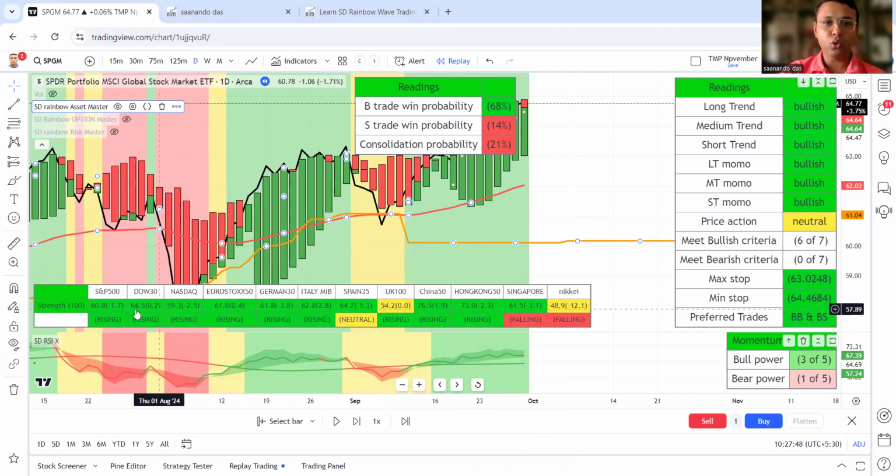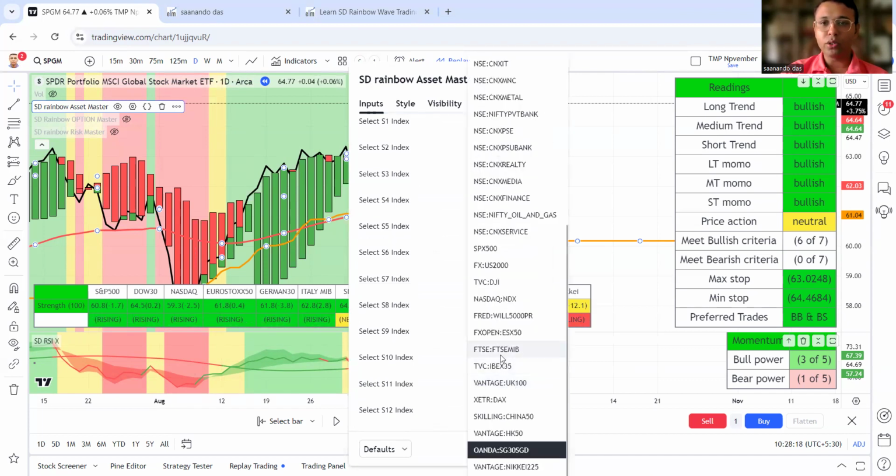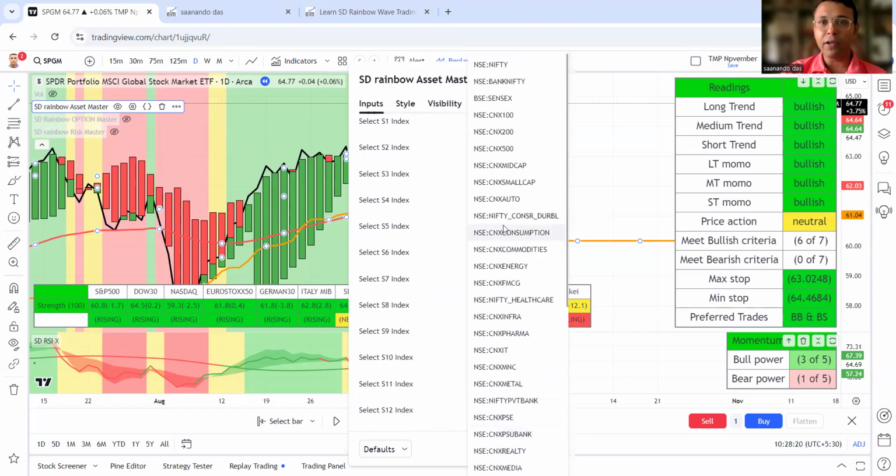It has changed. So I can see weakness. Spain is turning weak now. Spain has given a very good run, and we have seen Spain turning weak. That's interesting. Now weakness is in Singapore and weakness is in Japan. So these two stock markets are weak. The rest of the stock markets seem to be doing fine. So instead of Singapore, we can add our own. Singapore ke jagah, let's put Nifty 500.